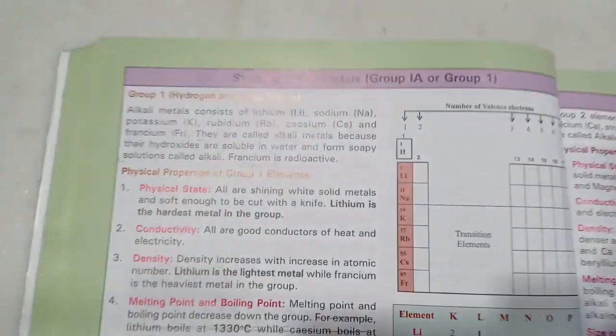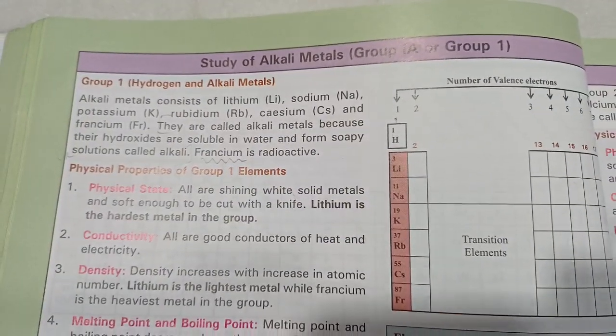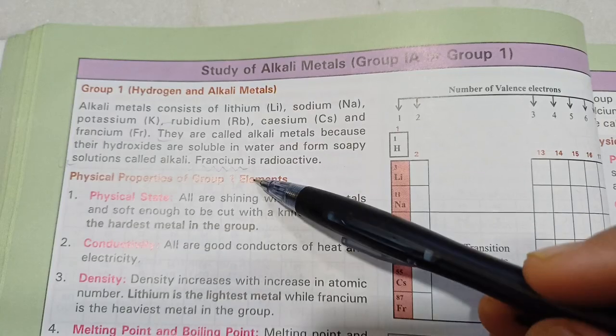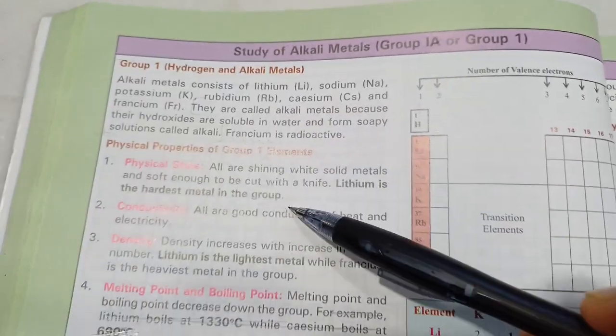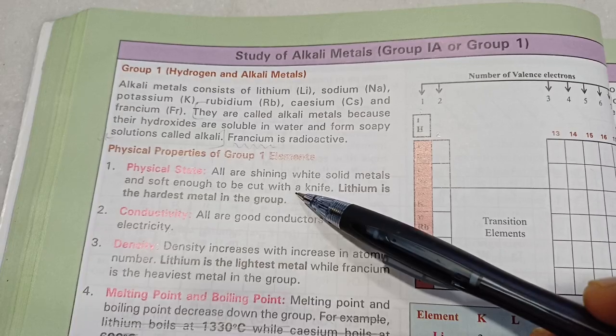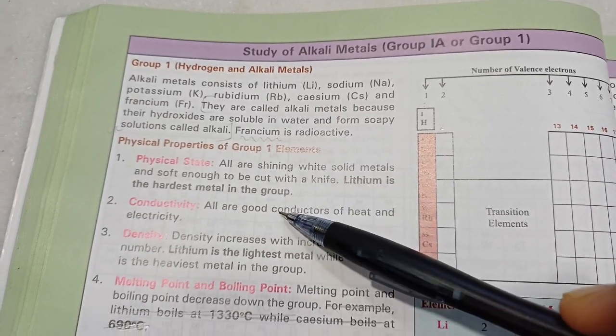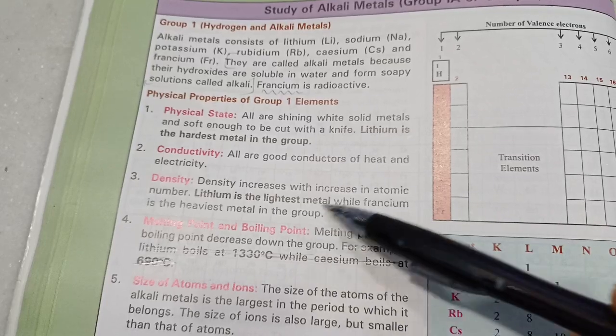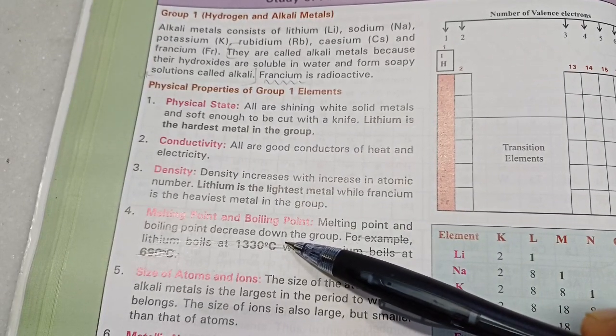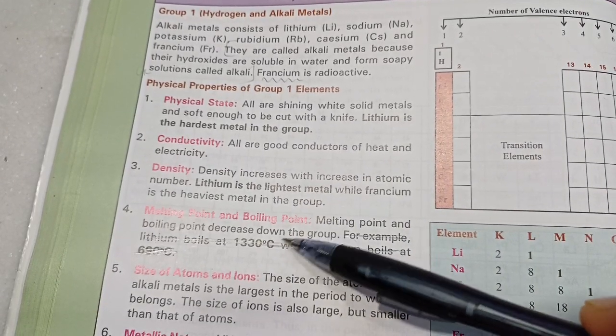Now, alkali metals, group 1. Mark the GR. Francium is radioactive, so the most reactive title will go to cesium. Physical state, they're all solids, but they're soft. They can be cut with a knife. Good conductors of heat and electricity. Light elements. Francium is the heaviest. They have low melting and boiling points, and it decreases down the group.